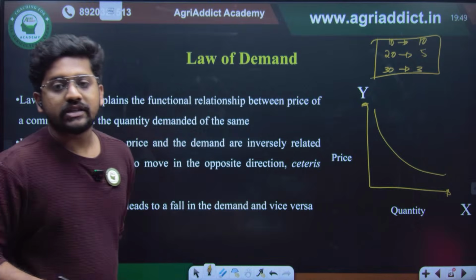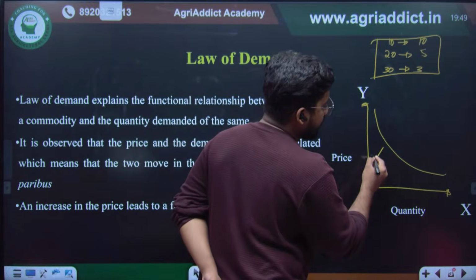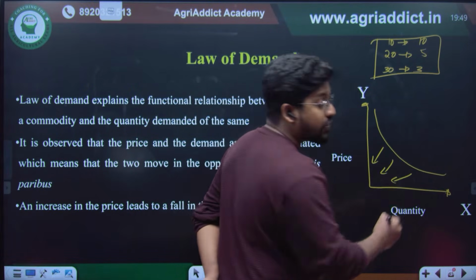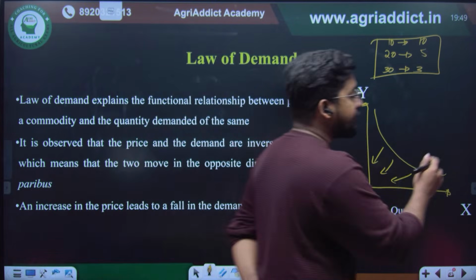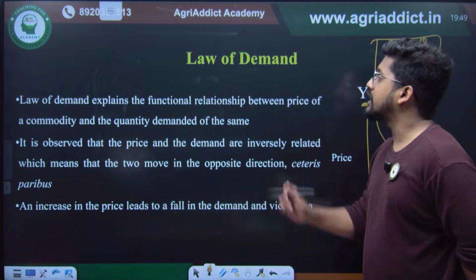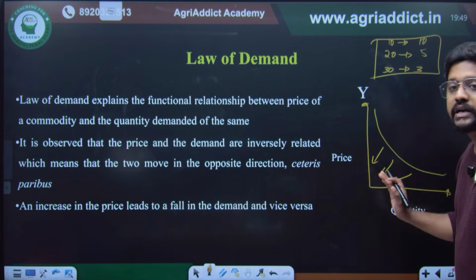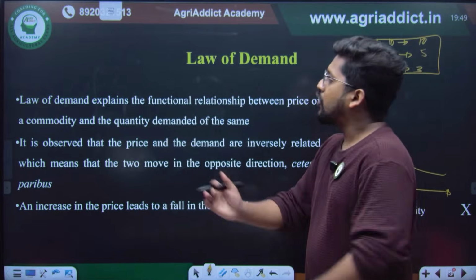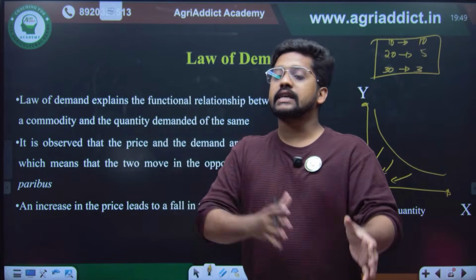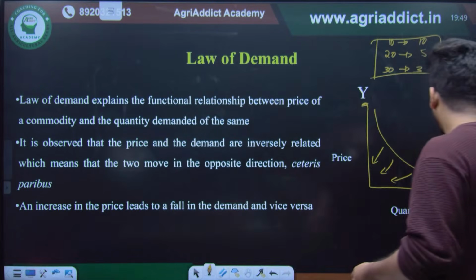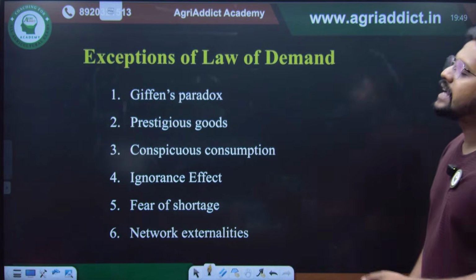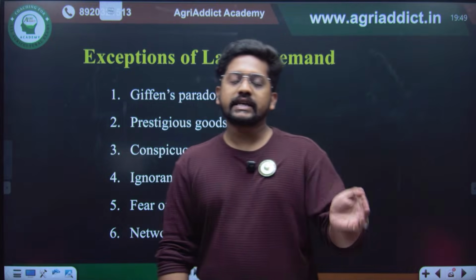It will be a negatively sloping curve, often convex to the origin, the same way that you have drawn the indifference curve. Like the indifference curve, the demand curve is also a negatively sloping curve, which is actually convex to the origin. So the law of demand explains the inverse relationship between the price of a commodity and the quantity demanded of that particular commodity.